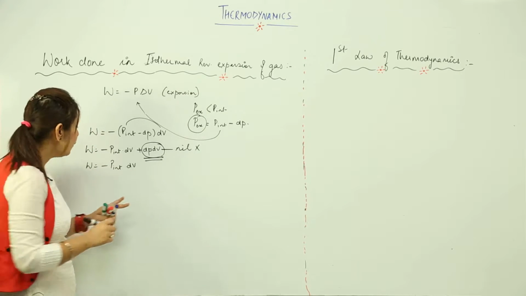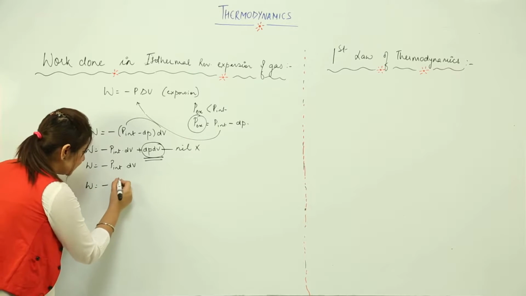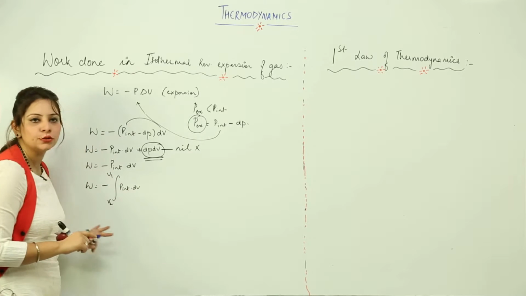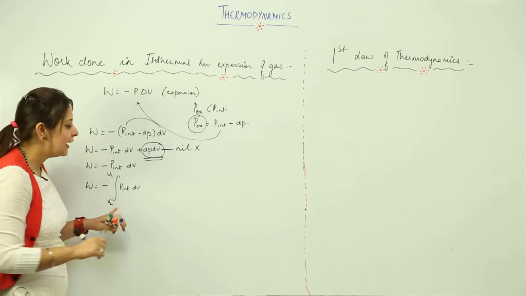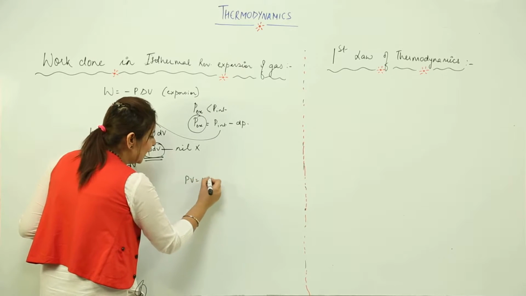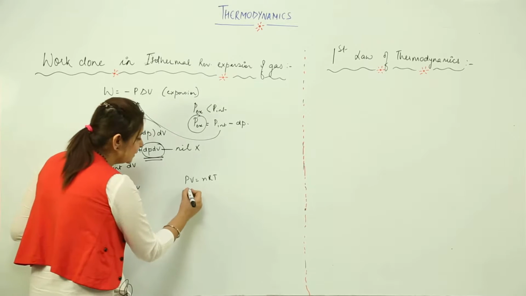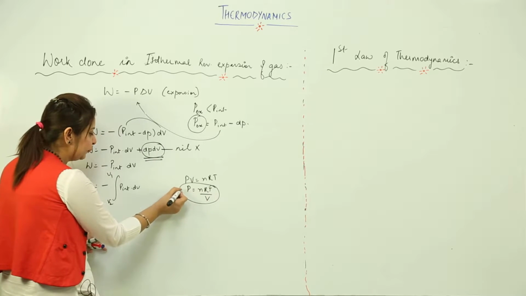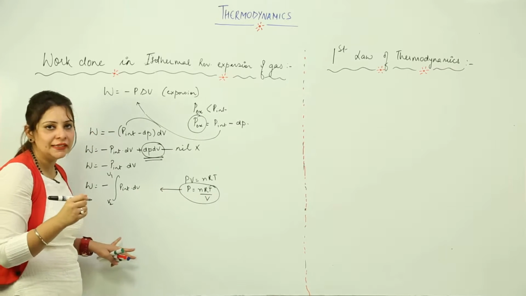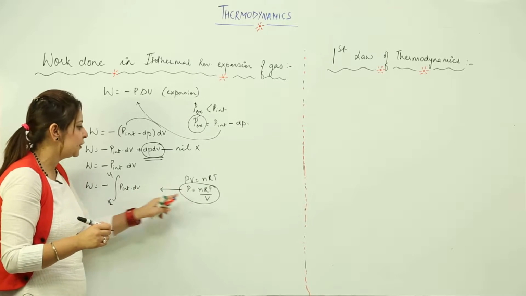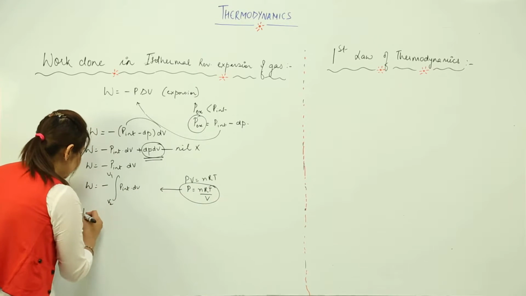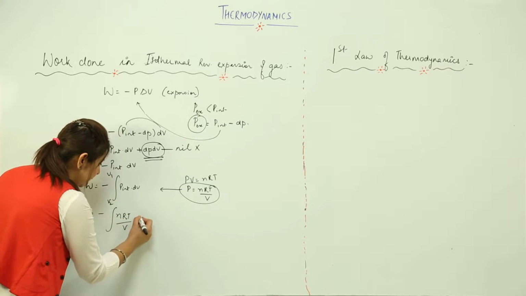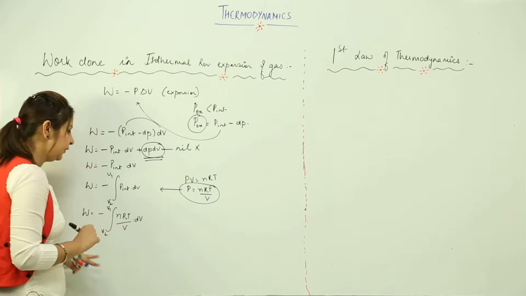So let's integrate it now. So we have W is equal to minus integral of P internal into dV, from V1 to V2. If we assume that it is an ideal gas, we know that PV is equal to nRT for an ideal gas, or I can write P is equal to nRT upon V. Now I am going to put this value of P, assuming the gas as an ideal gas. So after writing this value, we get minus integral of nRT/V into dV, ranging from V1 to V2.